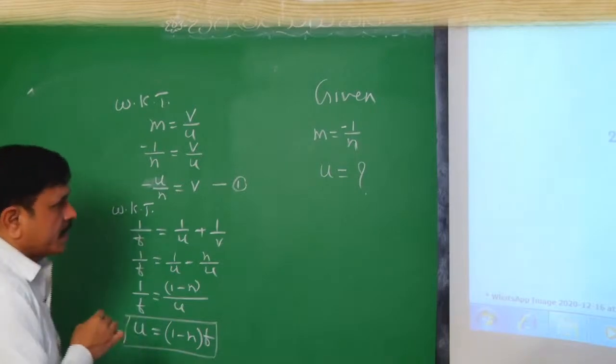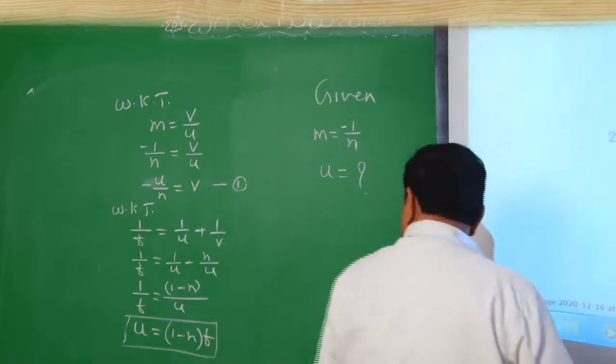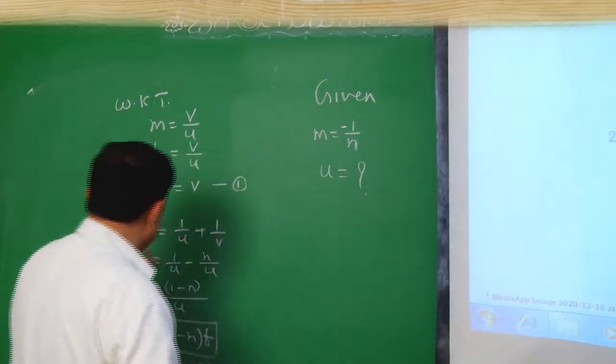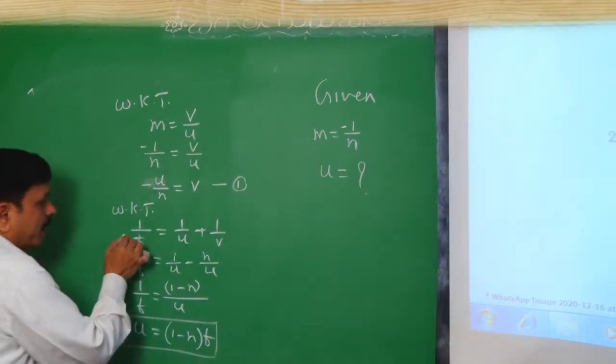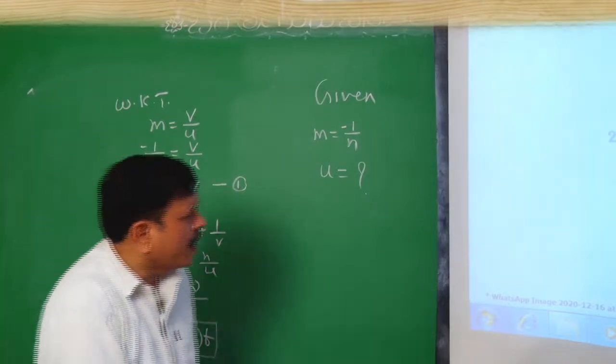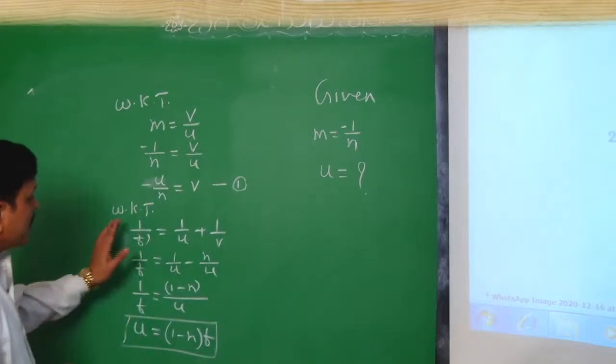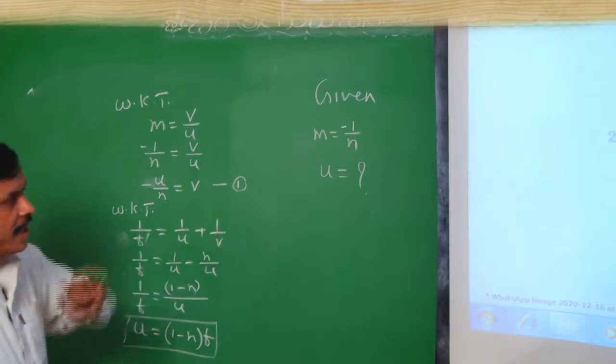It is one case, where 1 minus n is taken because the focal length of a convex mirror is the same. Now this is one case, but this option we are not finding there.